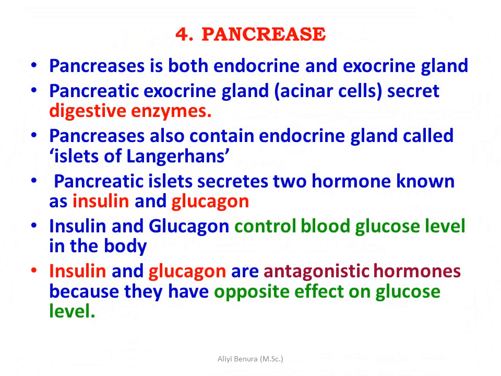The fourth endocrine gland is the pancreas. The pancreas is both an endocrine and exocrine gland. The pancreatic exocrine gland has acinar cells that secrete digestive enzymes. The pancreas also contains endocrine glands called islets of Langerhans.